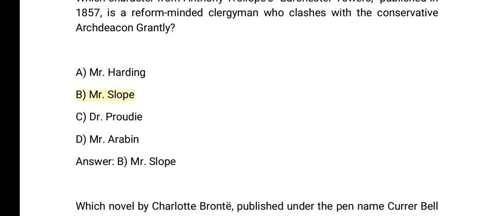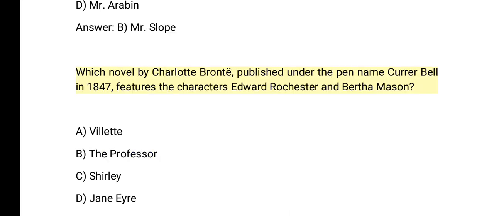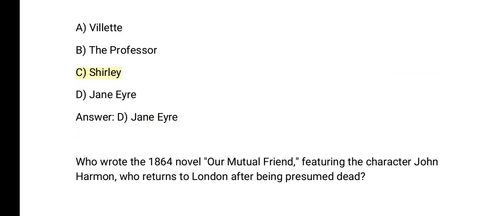Mr. Slope. C. Dr. Proudie. D. Mr. Arabin. Answer: B. Mr. Slope. Which novel by Charlotte Brontë, published under the pen name Currer Bell in 1847, features the characters Edward Rochester and Bertha Mason? A. Villette. B. The Professor. C. Shirley. D. Jane Eyre. Answer: D.